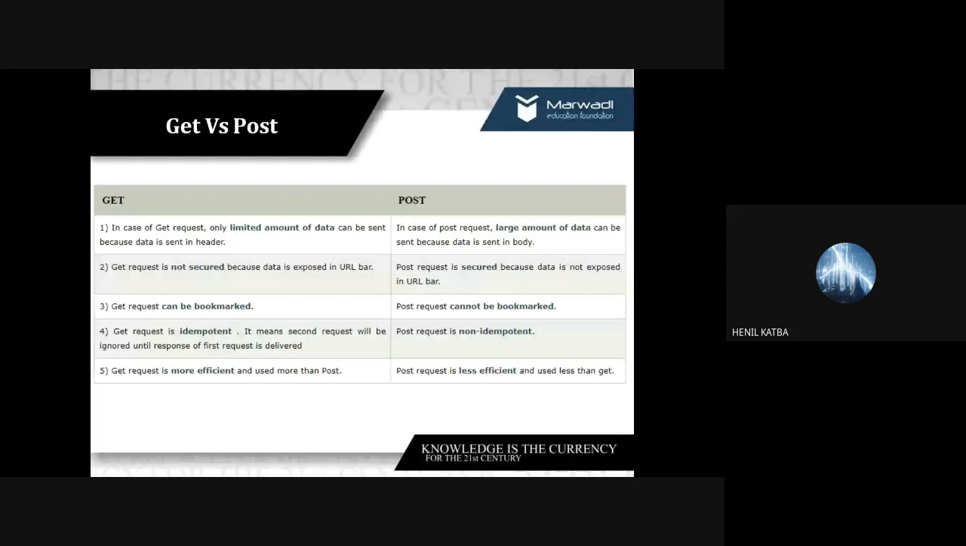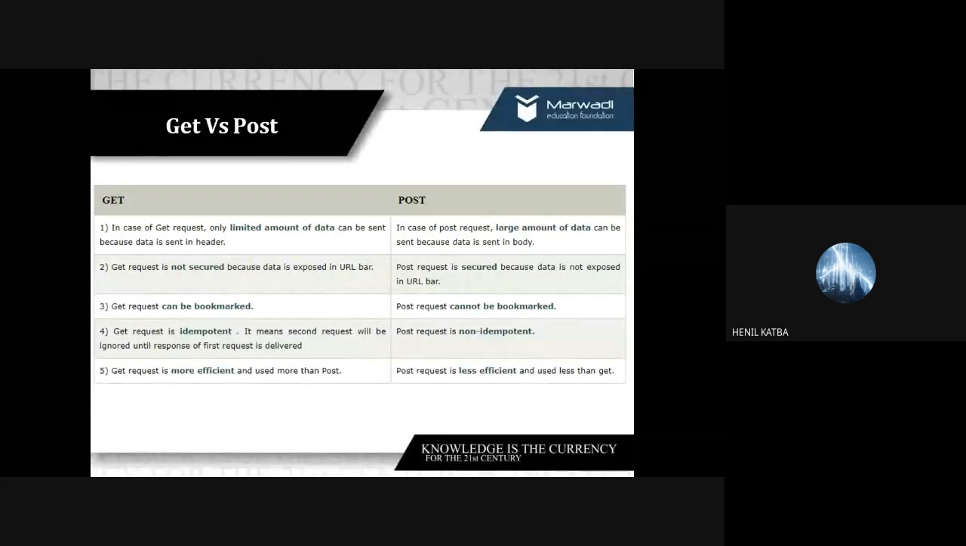The one more interesting point is point number 4, which says get request is idempotent. The word idempotent here means sequentially. When your first request is answered, then the next request will be taken forward. So we say the get method is idempotent. It means that it will serve in sequence. Until the first is served, the second will not be entertained. But with post, it is not the case. Post is non-idempotent.